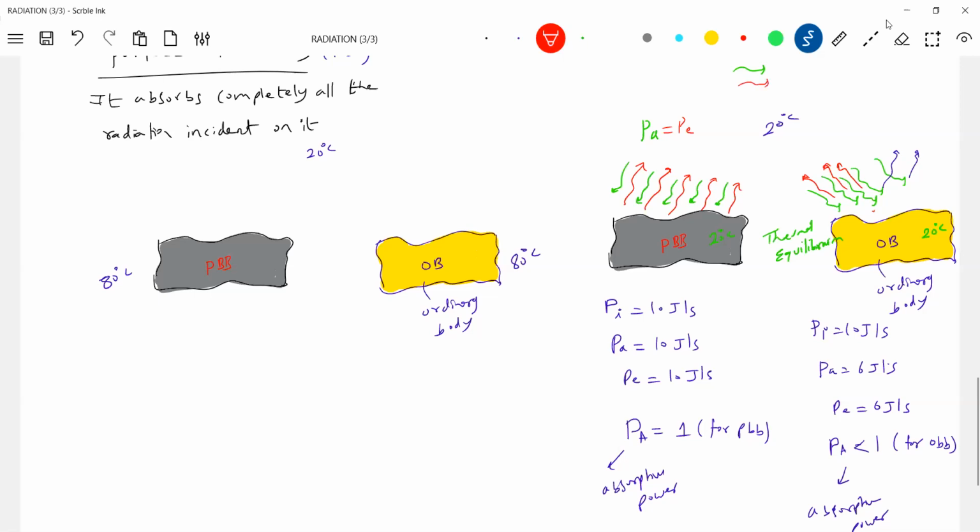These arrows that we are using, this will be the incident power. And what about the red color? Emitted power, and this is the reflected power.